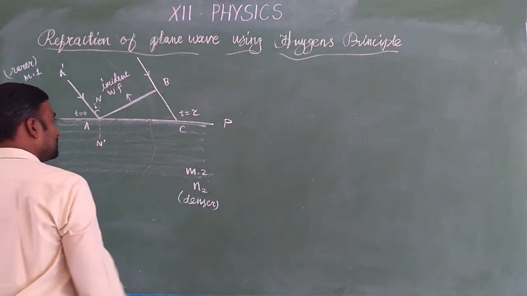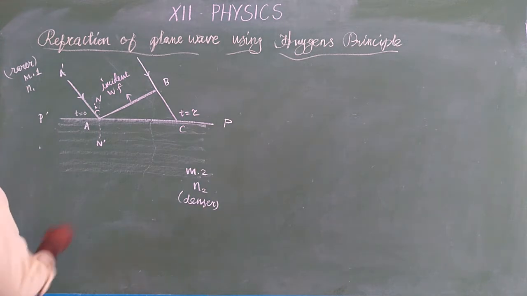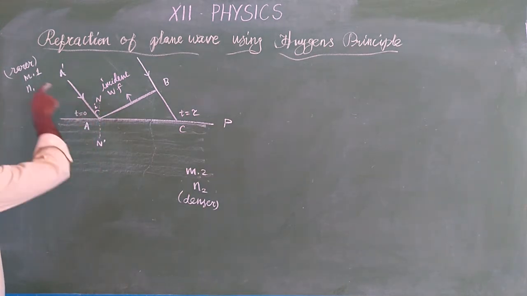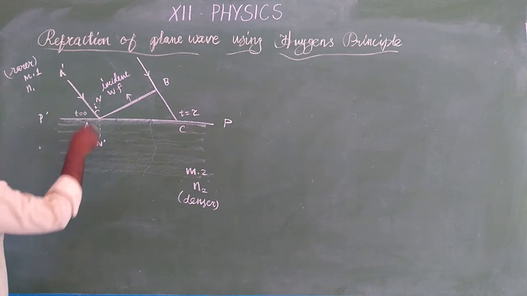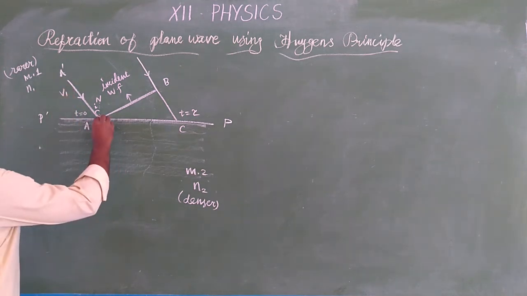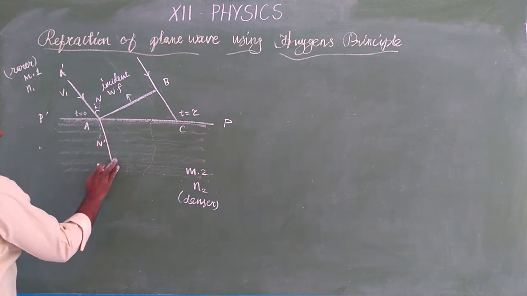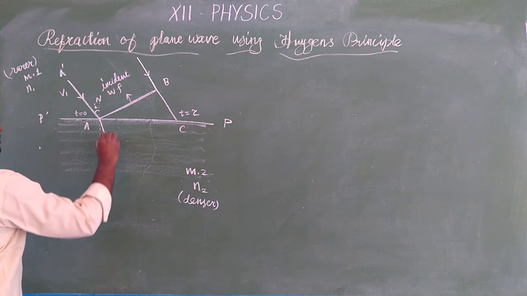The incident ray makes an angle to the normal, the angle of incidence, and light is coming from optically rarer medium with the speed v1. But in the second medium, the ray bends towards the normal.